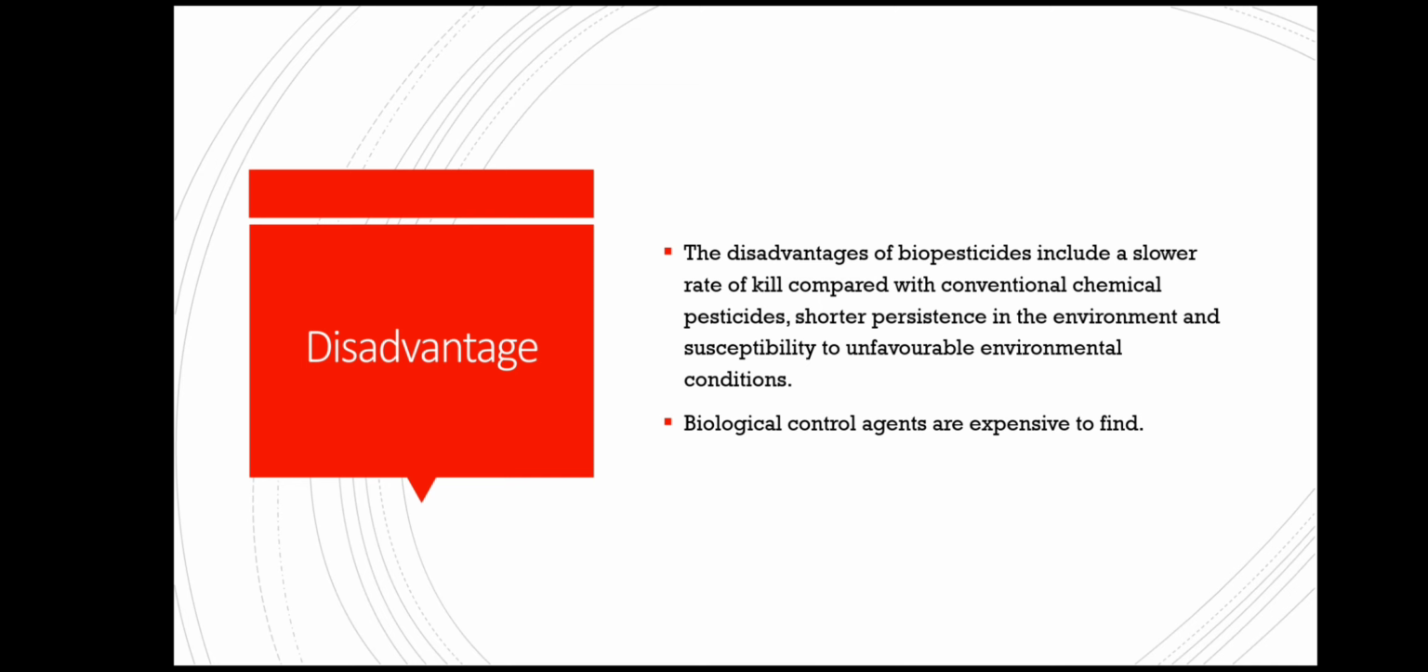Disadvantages. The disadvantages of biopesticides include a slower rate of kill compared with conventional chemical pesticides, shorter persistence in the environment, and susceptibility to unfavorable environmental conditions. Biological control agents are expensive to find.